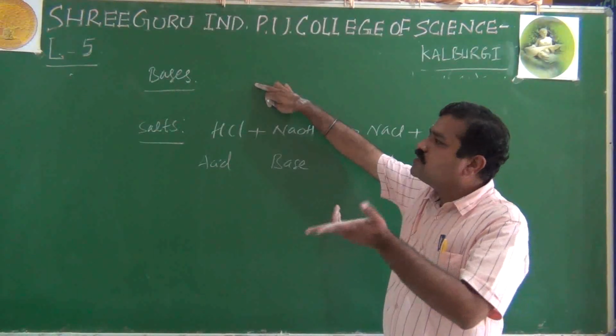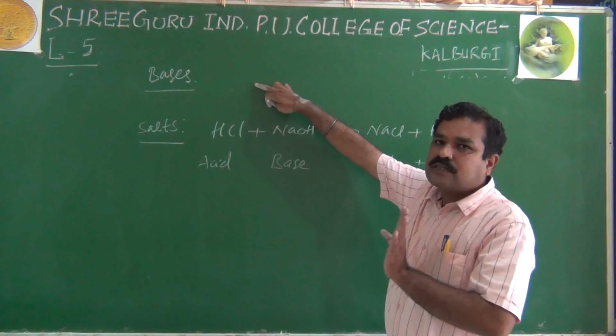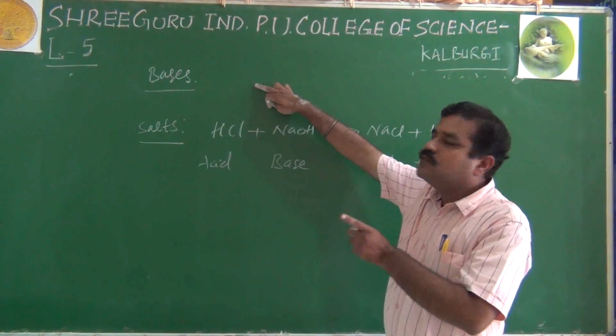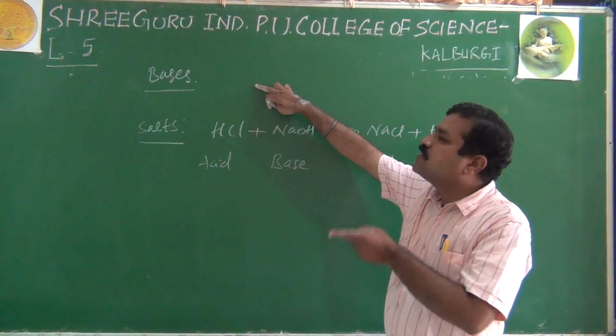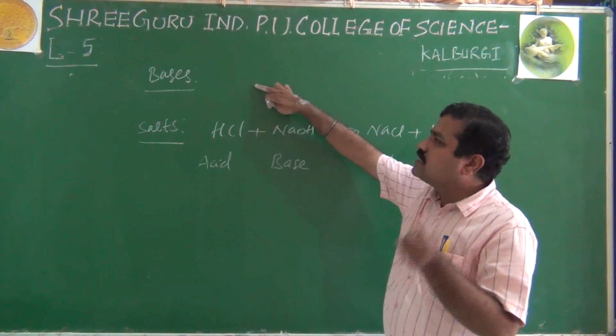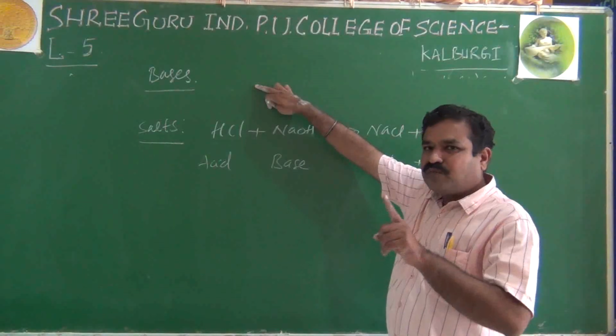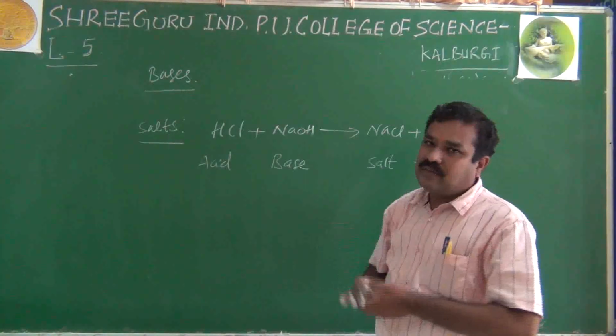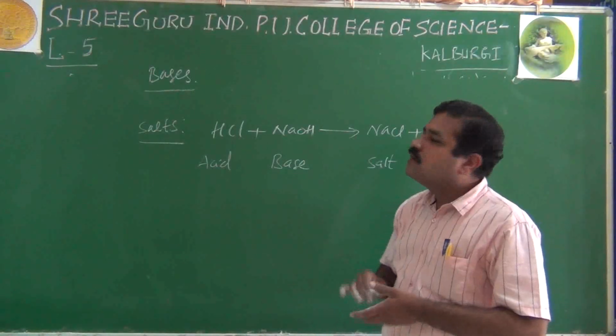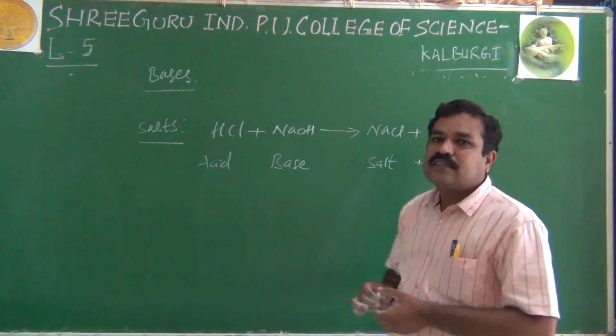Acids are sour in taste, and acids turn blue litmus to red. Like this, we can distinguish acids and bases.